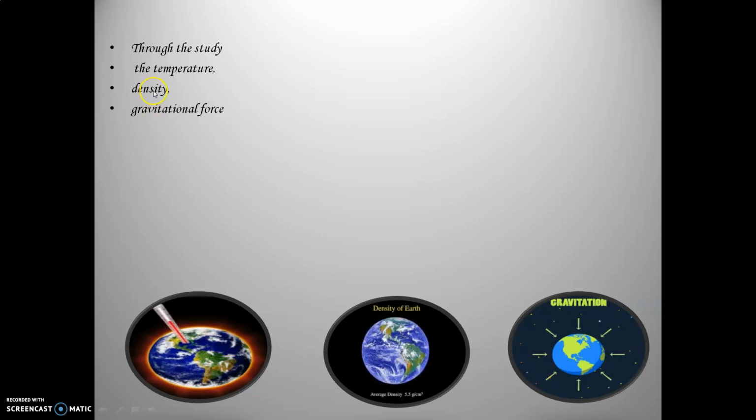scientist. Density is the number of things present; whatever things are present in the interior of the earth are understood by the scientist through the medium of volcanic eruptions. And lastly, the gravitational force. All of us know earth consists of gravitational force, and how much the level of the gravitational force is, is also understood by the scientist through the medium of volcanic eruptions.